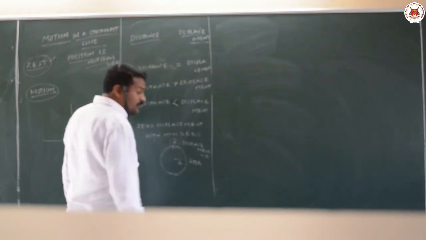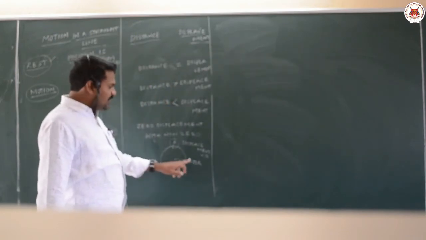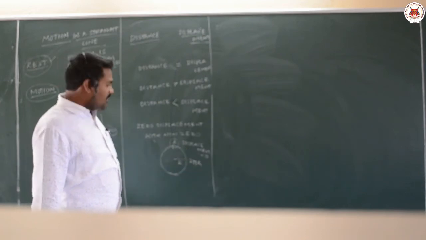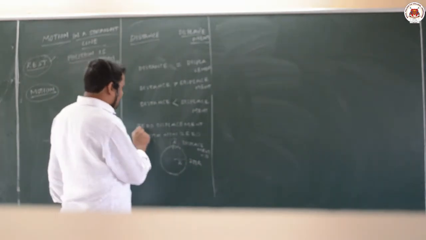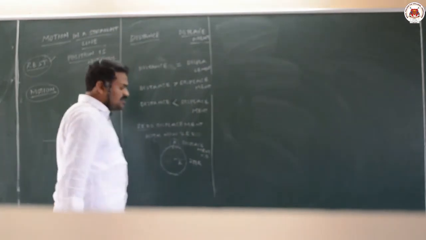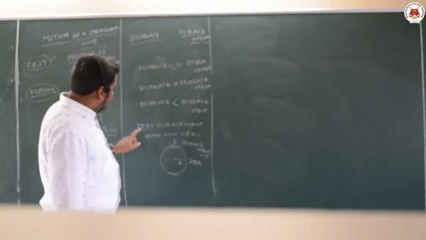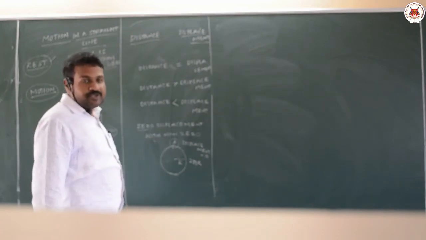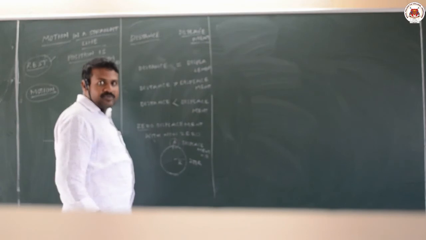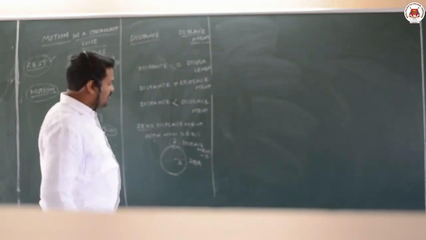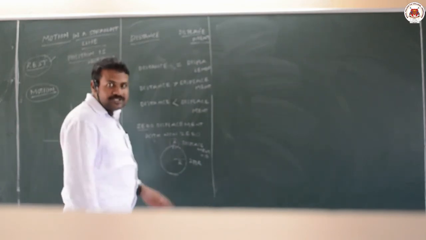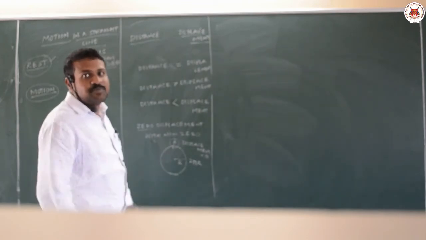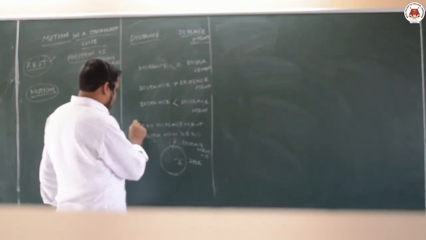That means we can have zero displacement with non-zero distance, but we cannot have zero distance with non-zero displacement. When displacement is there, definitely distance should be there, because displacement means position is changed. Once position is changed, the body has travelled some path. So this is the difference.